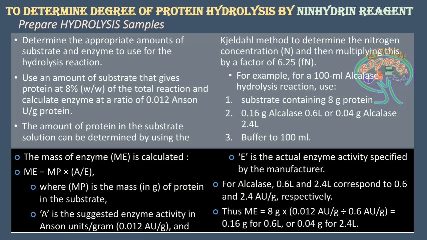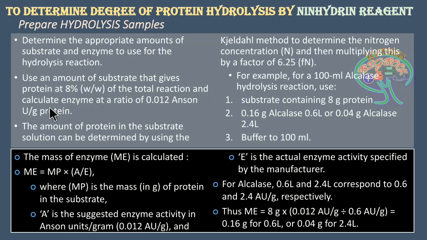That is the requirement, because to get results the minimum requirement is 8%. It can have more protein richness than that, but the minimum requirement is 8%, on a weight by weight basis.